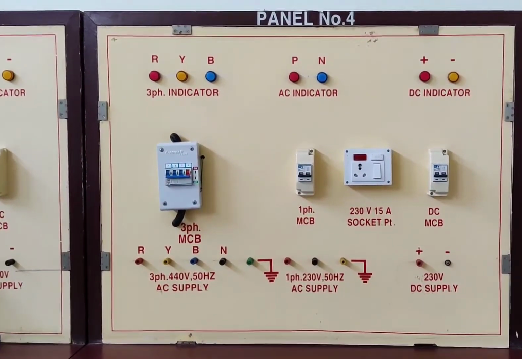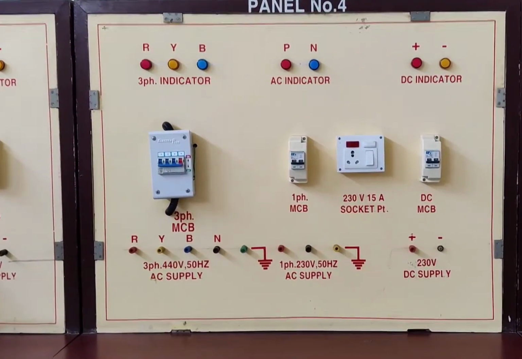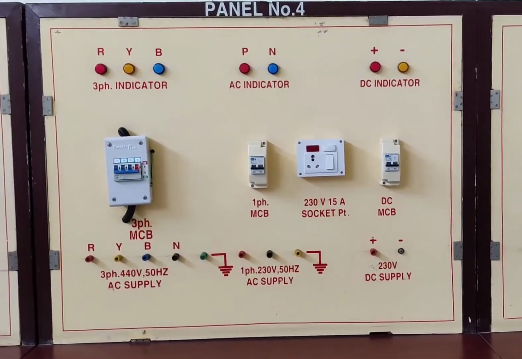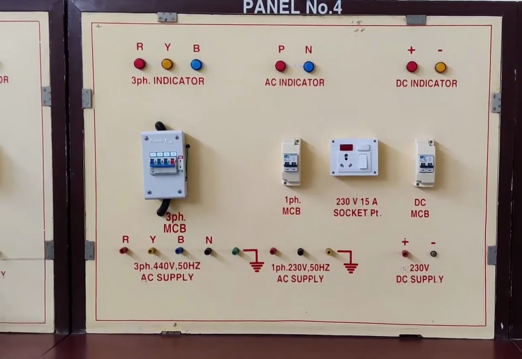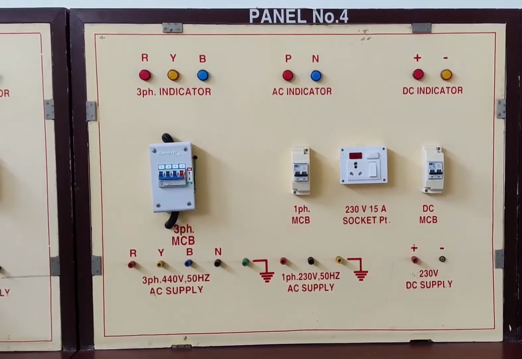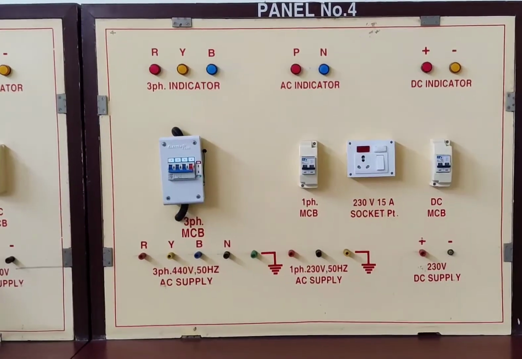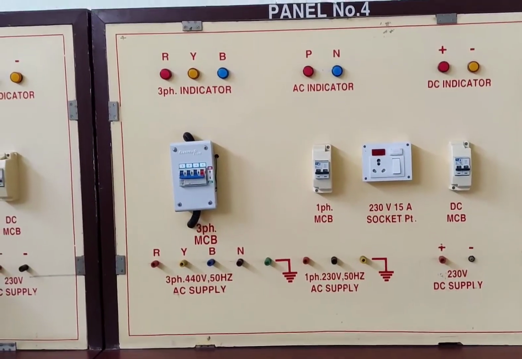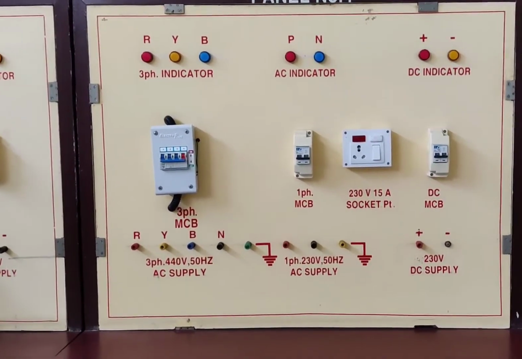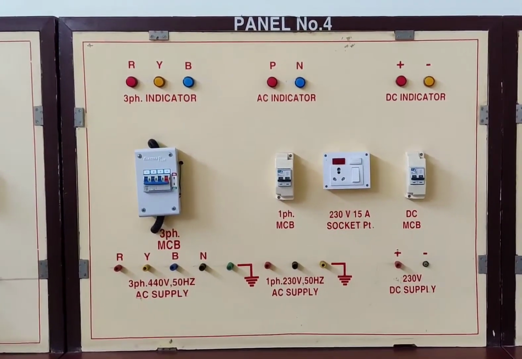Like you can see that RYB 3-phase supply is available, 440 volt 50 Hz AC supply. Then single phase AC supply is also available, 230 volts 50 Hz AC supply, and even DC supply is available. So on this very panel itself, all the supply provisions that are required as an electrical engineer are provided, and the panel is completely equipped with safety instruments. As you can see, MCBs and fuses are provided. So these panels are completely safe for use, and in the event of any hazard, these MCBs will protect you from any sort of damage.